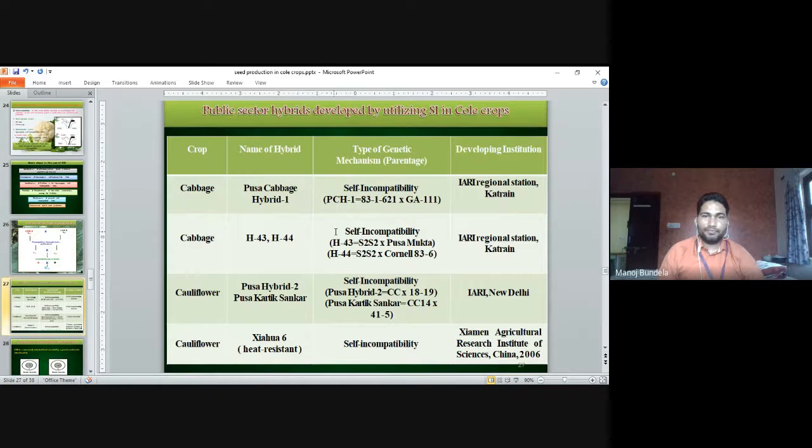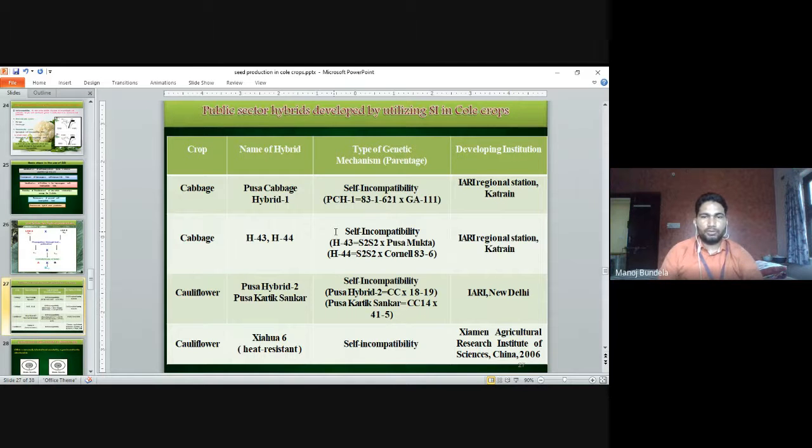Cabbage H43 and H44 are two other hybrids. They were developed through self-incompatible lines: H43, S22 into Pusa Mukta, and H44, S22 into Cornell 83-4. They were also developed by the IARI Regional Station, Katrain. In cauliflower, Pusa Hybrid 2 and Pusa Kartik Sankar.